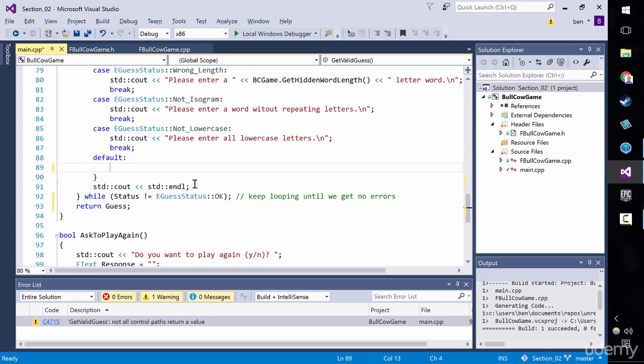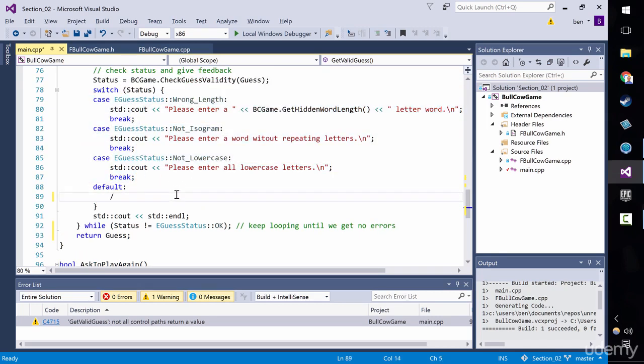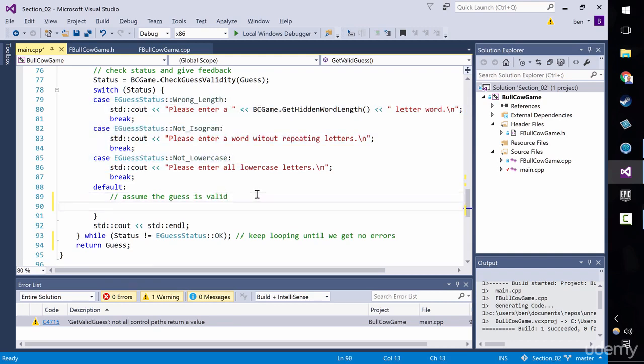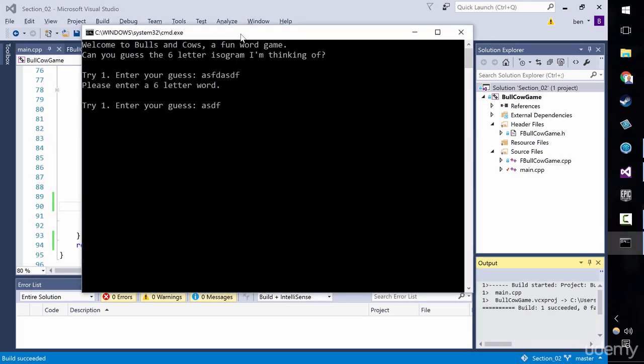I don't want to remove, however, the default case. I think it's a good practice to always think about what happens if you don't catch things in your case statements. Now, this default case means that we're assuming, and it is an assumption, that the guess is valid, as we've exhausted all of our checks. So we assume the guess is valid, and because it wants some code in here, we're just going to put a break in. Okay? Now let's try that. You see, the error's gone away, and it still works.